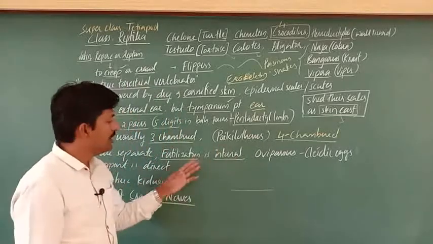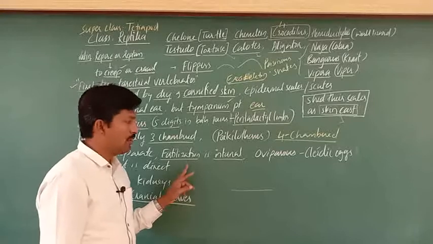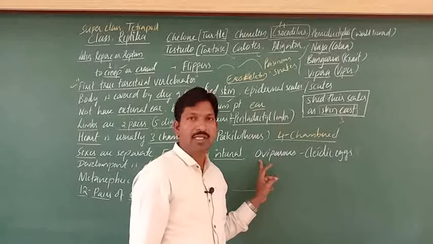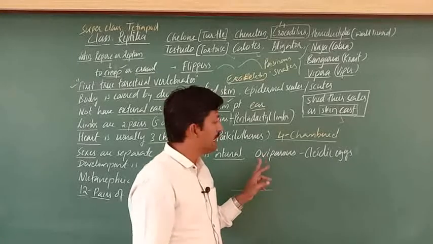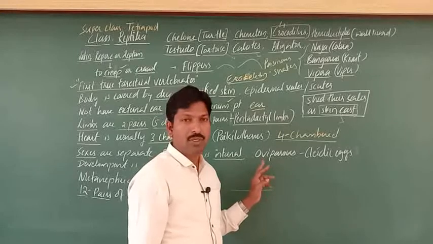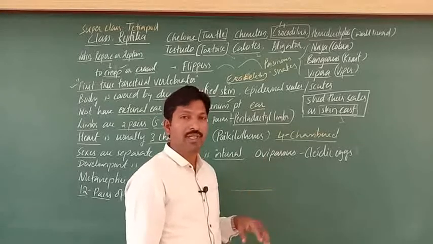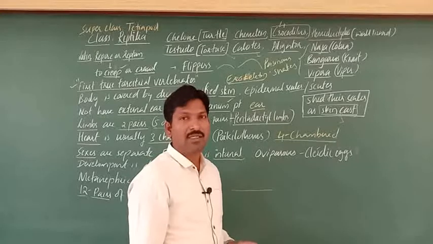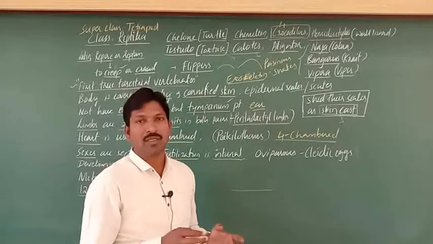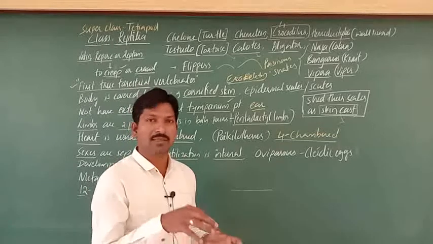Next, they are oviparous animals because they lay eggs. They will not give birth to young ones. They lay the fertilized eggs, make a particular area, and keep their eggs in the sand, right?